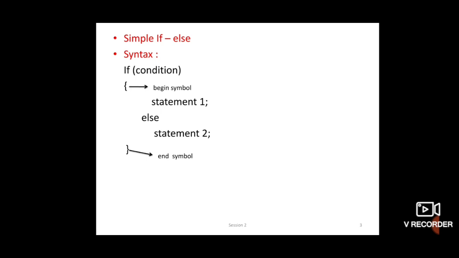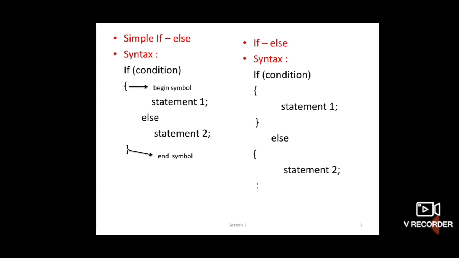Now see another syntax of the if statement: if the condition is true, then statement 1 is executed, and if the condition is false, then statement 2 is executed. Then what is the difference between these two statements? See here, after the if condition begin is given and after statement 1 is executed, then end is here. This is the difference. Same here, after else begin is here and after statement 2 end is there.